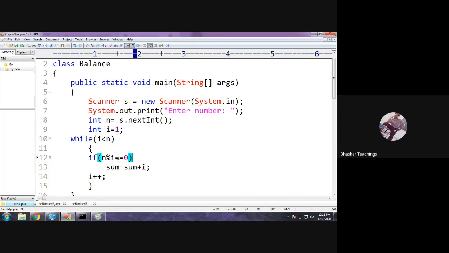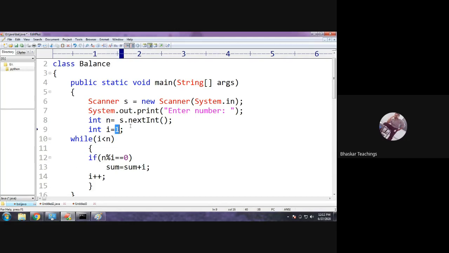Every time we divide n by I and check whether it is a factor or not. If it is a factor only, you add it to the sum. Otherwise, ignore. So it is a simple if, there is no else part, because when it is not a factor we do nothing. And there is only one statement, so I did not give a body; only this single statement belongs to the if body. Okay, so this is the code.